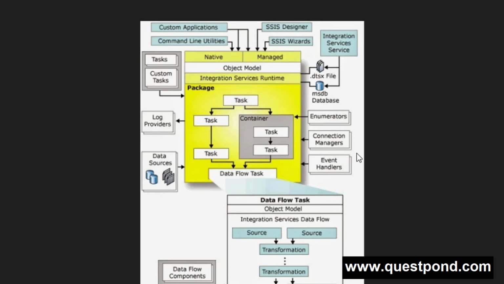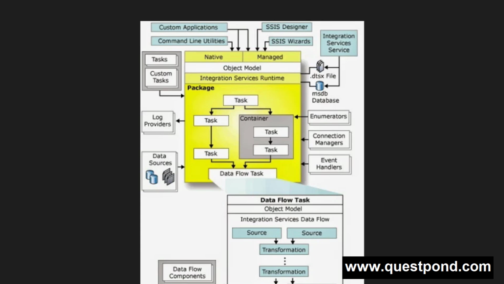Then the second one, the data flow engine, that is this one, the data flow task, where we do lots of ETL activity. Here we have the source component, here we have the transformation component, here we have the destination component for doing the ETL process. If you want to elaborate about ETL, then you can refer to our question number 1.